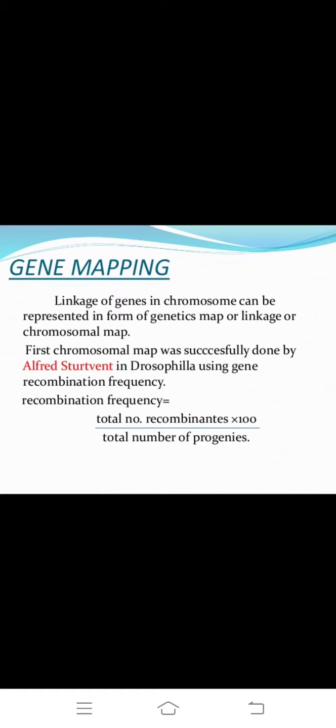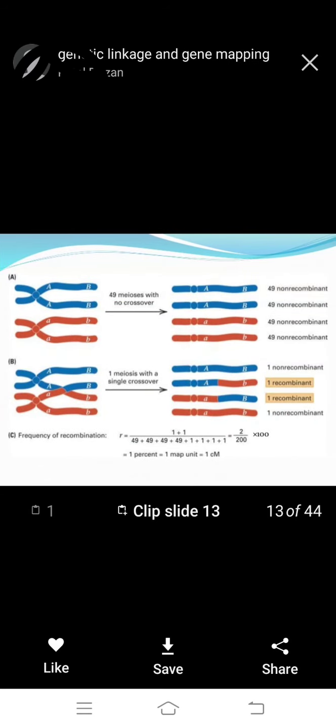Gene mapping was done by Alfred Sturtevant in Drosophila using gene recombination frequency. Okay, this we observe: meiosis with no crossing over.